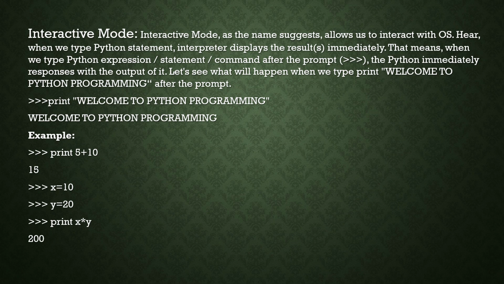And one more thing is, we can assign the value also. In first line it is given that x equal to 10, second line it is given that y equal to 20, and print x star y, that is to perform the multiplication operation. So answer is 200. Okay, these are about how to display something.